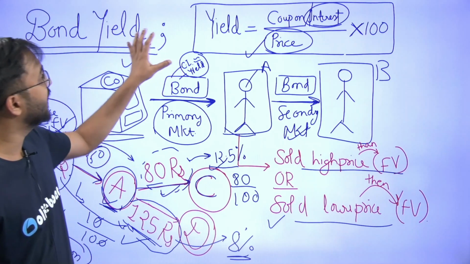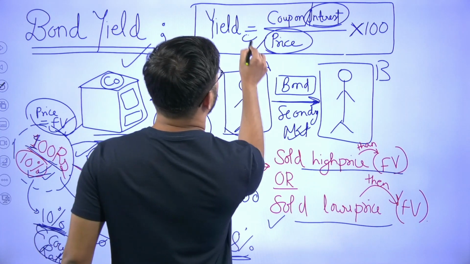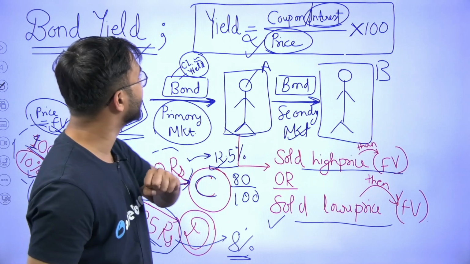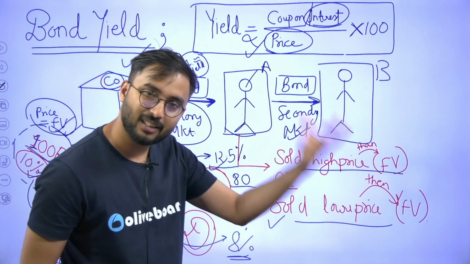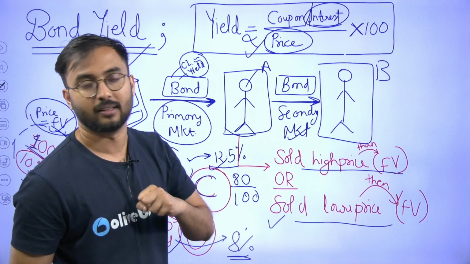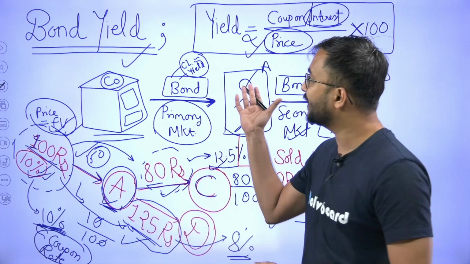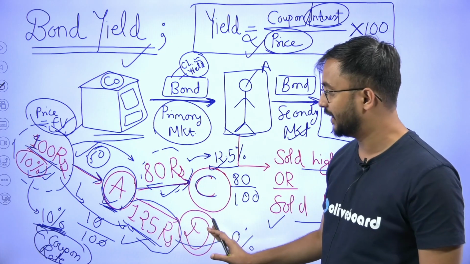Okay, so yield, if you see, is inversely proportional to the price. More the price of the bond, less would be the return. Similarly, less the price of the bond, higher would be the return. This is the simple thing which you should know about the bond and yield. Try to understand very, very carefully.